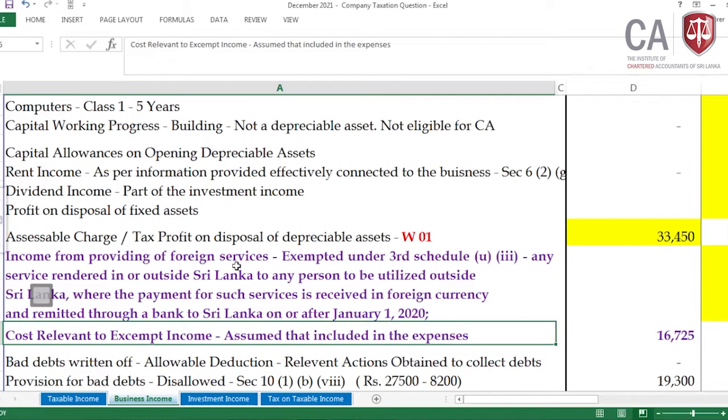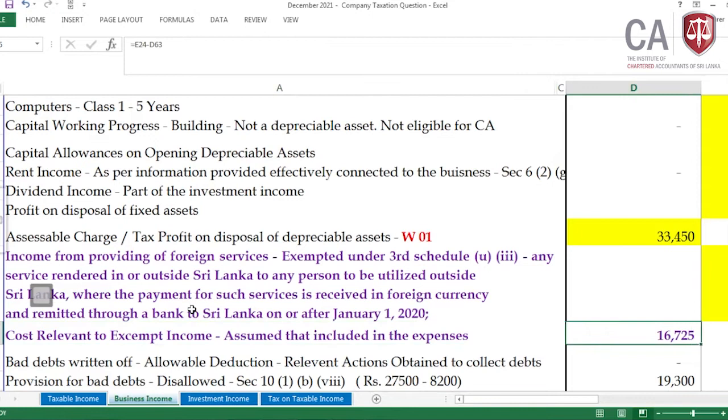That's why I have taken the cost relevant to exempt income, with the assumption that it was incurred or included in the expenses when arriving at PBT. I assume that this expenditure has already been deducted. That's why the profit component has been given, but in the given income statement, whether that profit has been included or not is not given, but indirectly we can identify there is a cost.